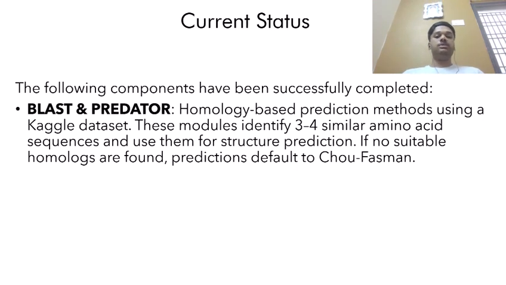Also, I have implemented the BLAST and PREDATOR modules. It performs homology searches, retrieves similar sequences, and uses them to make structural predictions. If no match is found, the system automatically switches to Chou-Fasman. The accuracy which I have got for BLAST and PREDATOR is around 65%, which was better than Chou-Fasman and GOR. I'll be further trying to improve the accuracy of Chou-Fasman and GOR.